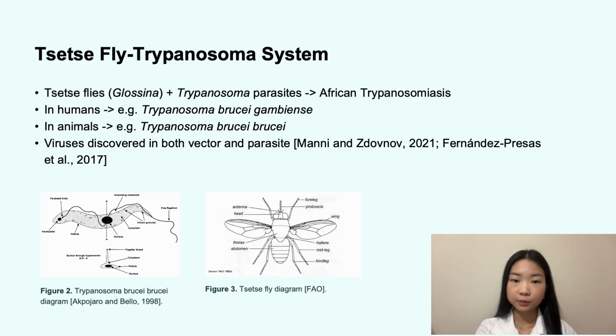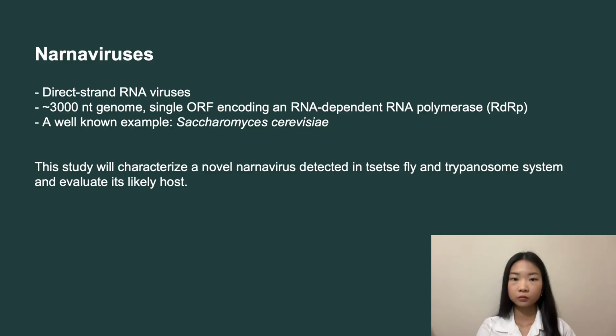In animals, it's caused by subspecies such as Trypanosoma brucei, while in humans it's caused by subspecies such as Trypanosoma brucei gambiense. In addition to these vector-parasite interactions, viruses have been discovered independently in both tsetse flies and trypanosomes, indicating that they may be a reservoir for currently unknown RNA viruses. It's important to investigate these possible viruses, as the fly-trypanosome system efficiently transmits disease.